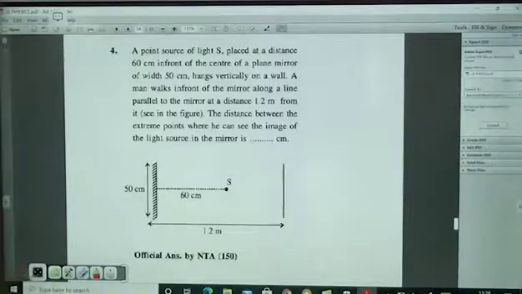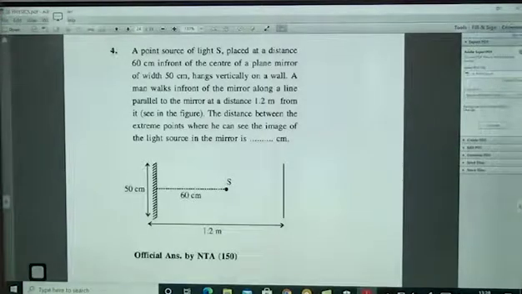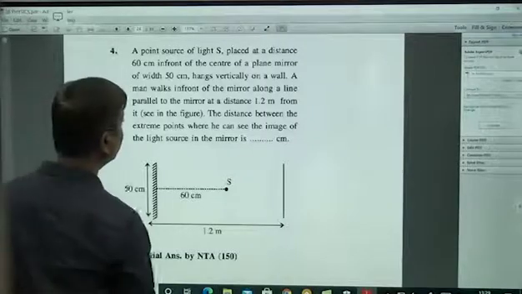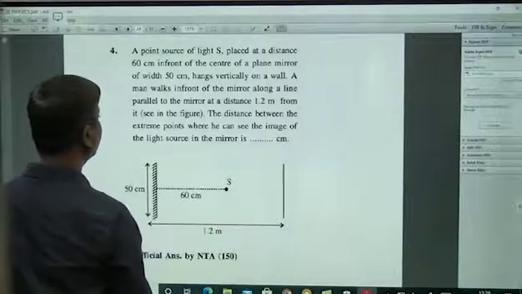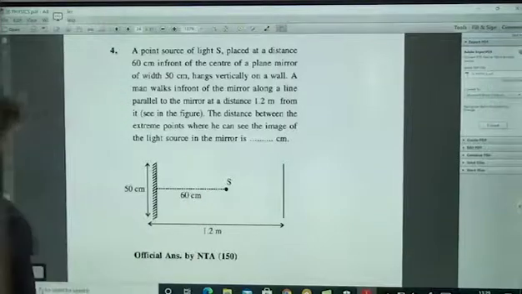So many times you will see this question on reflection of light. A point source of light is placed at a distance of 60 centimeters in front of the center of a plane mirror of width 60, which hangs vertically on a wall. A man walks in front of the mirror along a line parallel to the mirror at a distance of 1.2 meters. Find the distance between the extreme points where he can see the image of the light source.